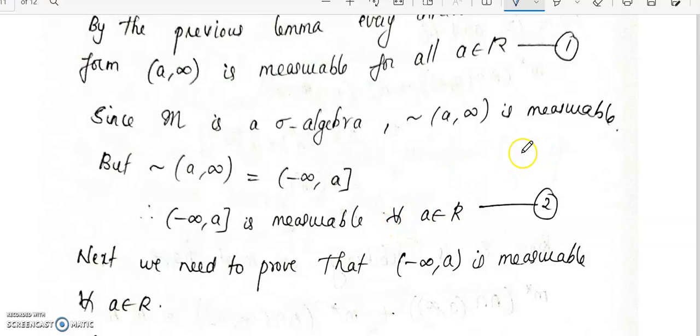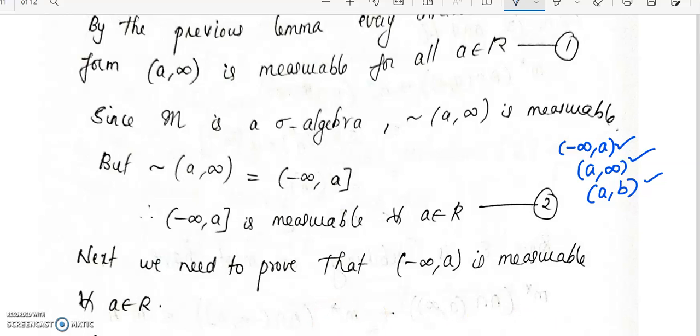Now let us look at open sets. Open sets will be in the form minus infinity to A, A to infinity, or A to B, or an interval where either end is infinite, or an open interval AB. We already know A to infinity is measurable. So we will show that these other two are also measurable. Since minus infinity to closed A is measurable, using that we will show that minus infinity to open A is also measurable.